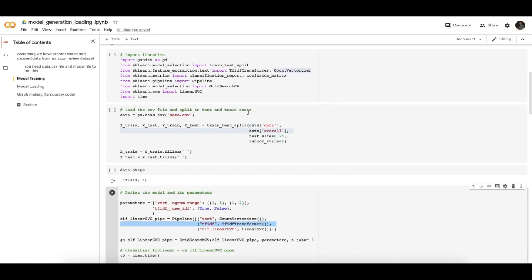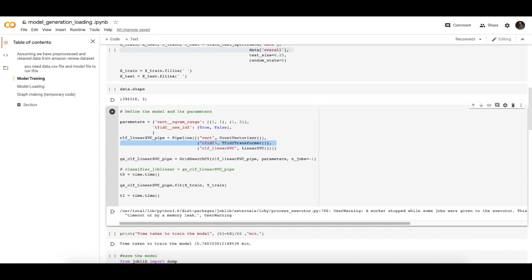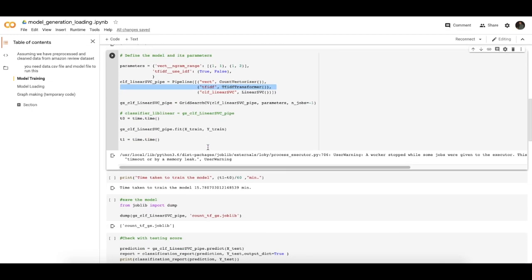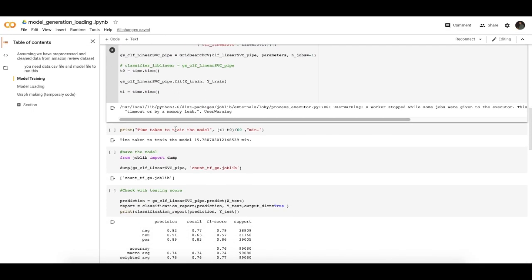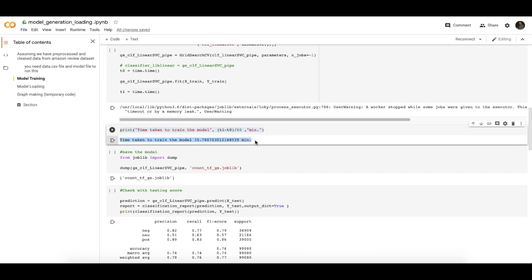This model training is done through this code. This model takes a minimum of 15 to 16 minutes to train.